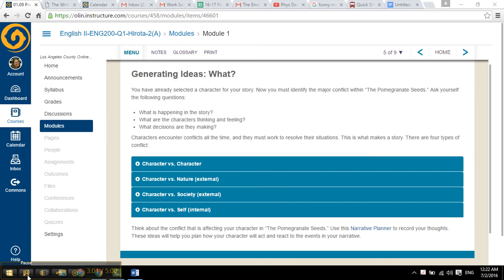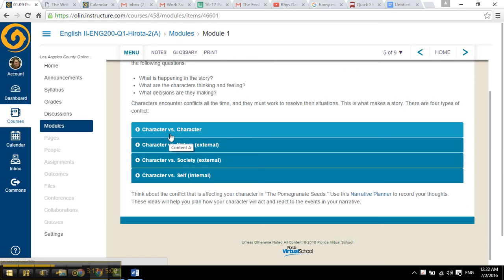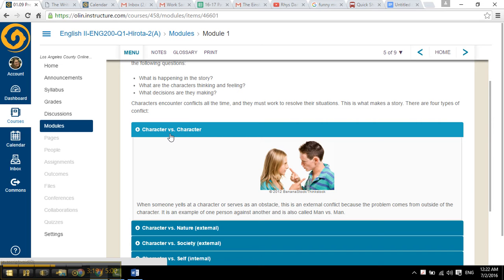On page 5 it says generating ideas. You have already selected a character for your story. Now you must identify the major conflict within The Pomegranate Seeds. Here are some questions that will help you think about your story and what to do. And then here are the different kinds of conflicts that there are. Character versus character, most stories are this type. It's when one character is mad or has conflict with another character.